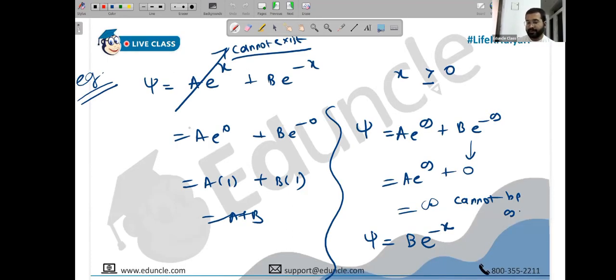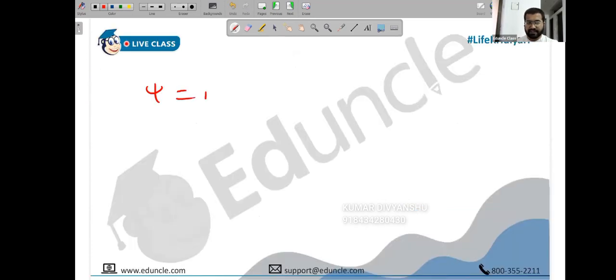Now, however, this idea that we just used, first I want to practice more with it. Suppose I give you x less than or equal to 0, then what will happen? Same question: a e raised to x plus b e raised to minus x, but given as x is less than or equal to 0.